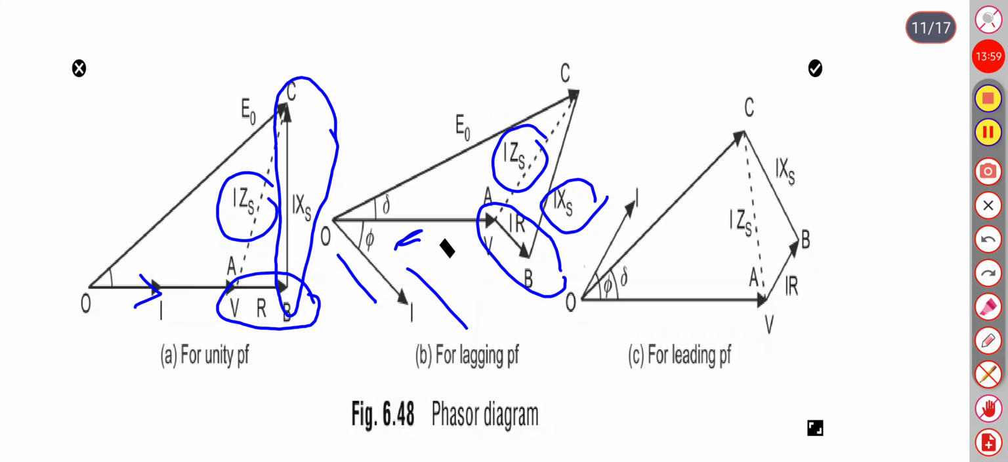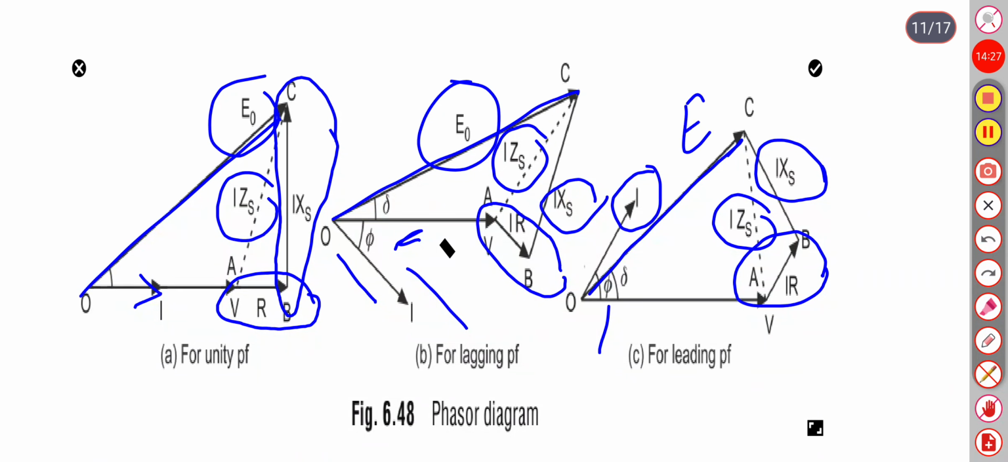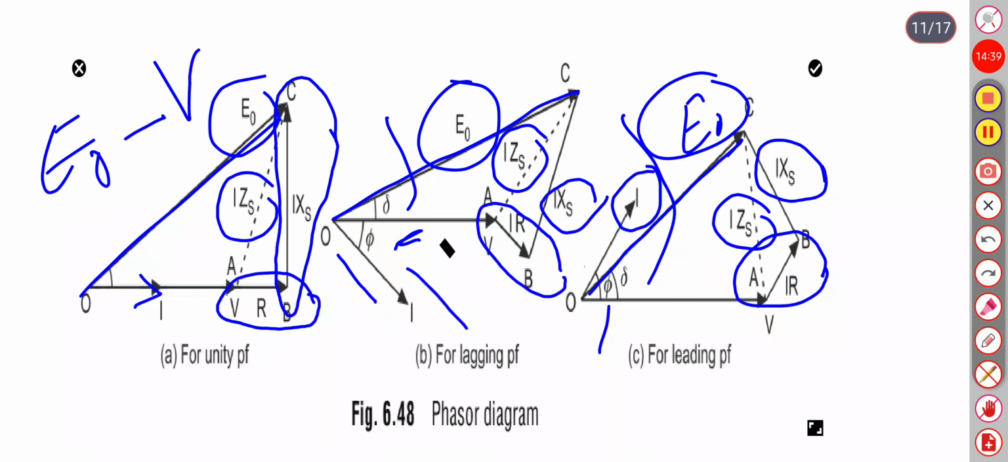In case of leading power factor, I is leading the V vector by an angle of phi, and the IR drop is parallel to the I vector. IXS is perpendicular, and this is the total impedance. Now this vector in all the triangles gives the value of induced EMF E0. And the angle delta is the angle between E0 and the terminal voltage.